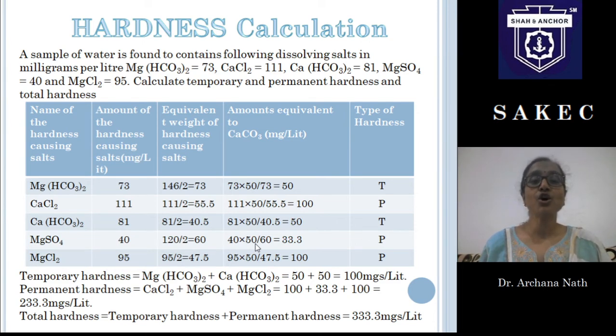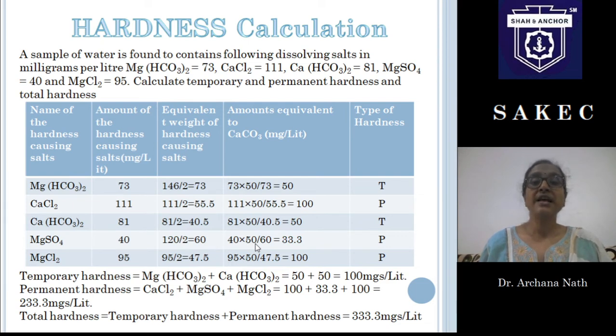Now the equivalent weight of magnesium bicarbonate: to calculate equivalent weight, we first calculate the molecular weight and then divide it by 2, since magnesium is plus 2. So the molecular weight of magnesium bicarbonate is the atomic weight of magnesium plus the atomic weight of the bicarbonate unit multiplied by 2. When we calculate this, we get 146. And then the equivalent weight of magnesium bicarbonate is 73.